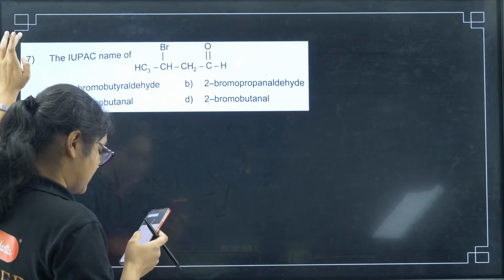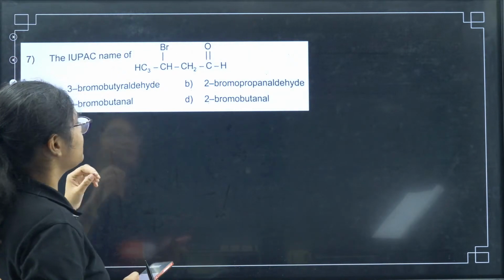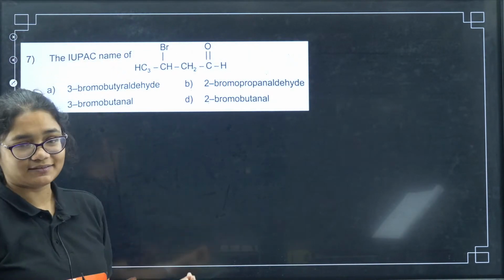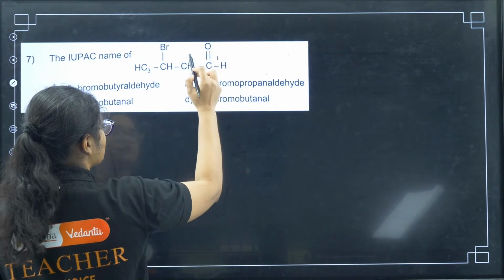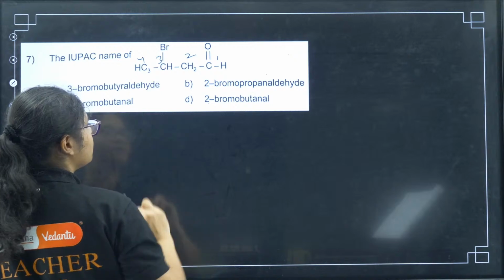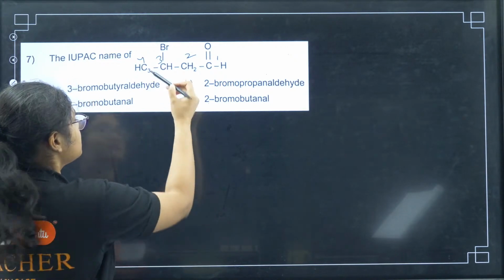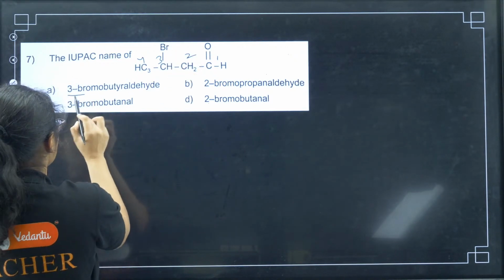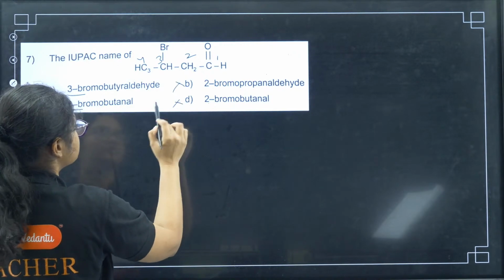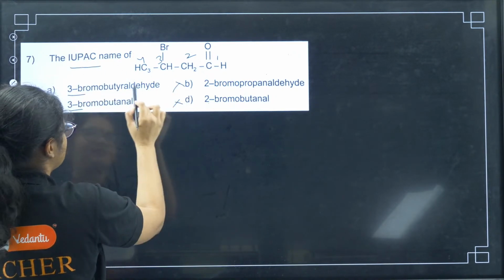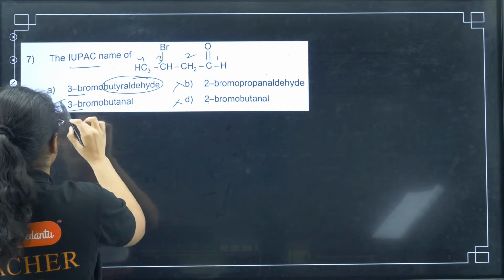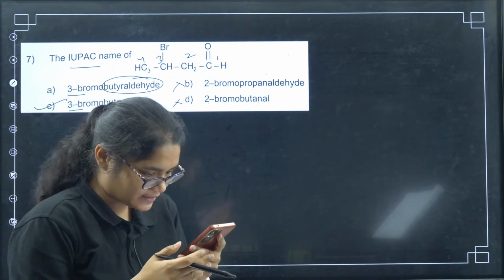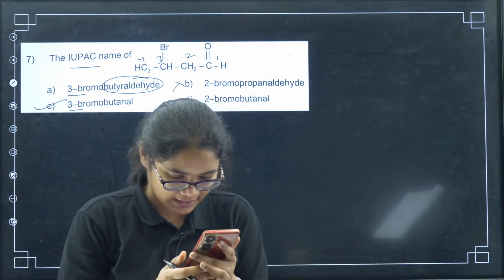Yes, next question number 7 here. IUPAC name of this compound. This is a very simple question. Nobody should be doing wrong here. This is the primary functional group. So 1, 2, 3 and 4, right? Then we have 3-bromo, so eliminate these 2 options. Then you have to write the IUPAC name. Butyraldehyde is the common name, so that is not there. 3-bromo butanol, option number C. So 7C is the correct answer. Very good.